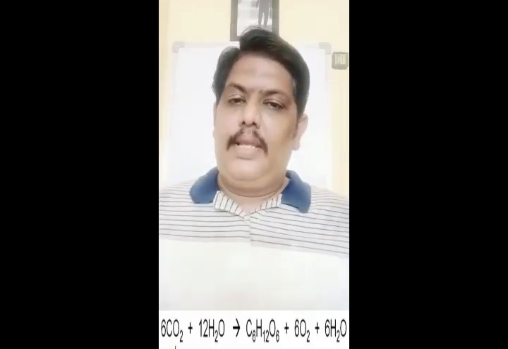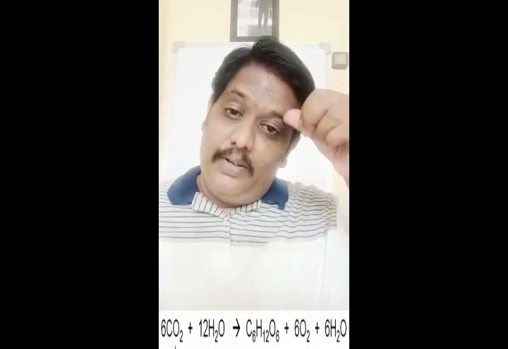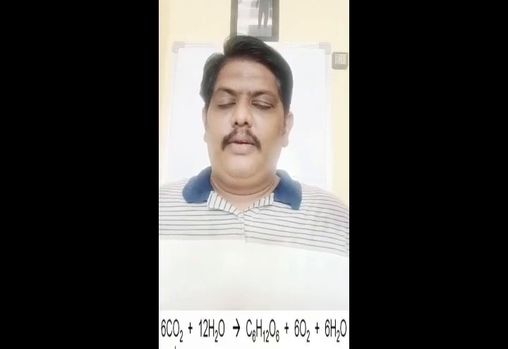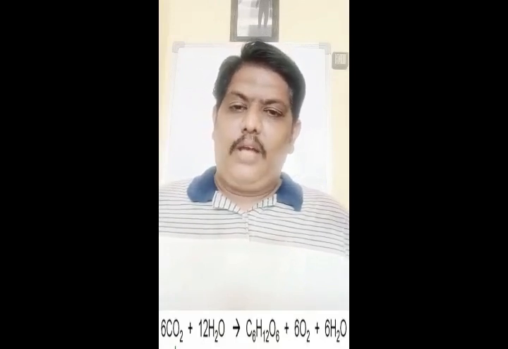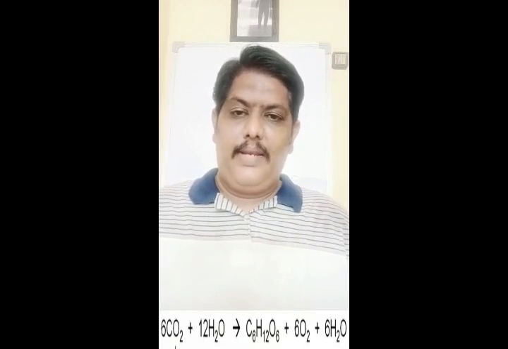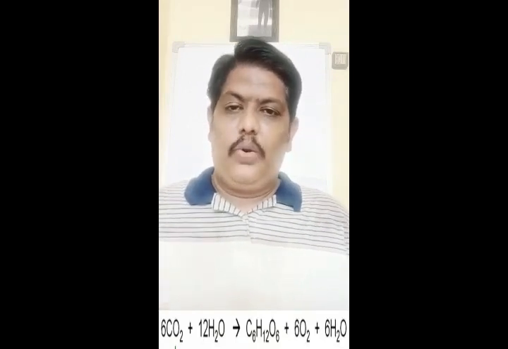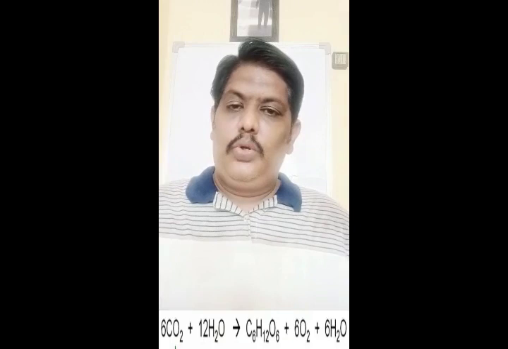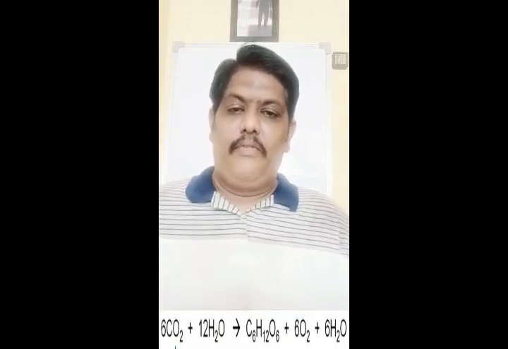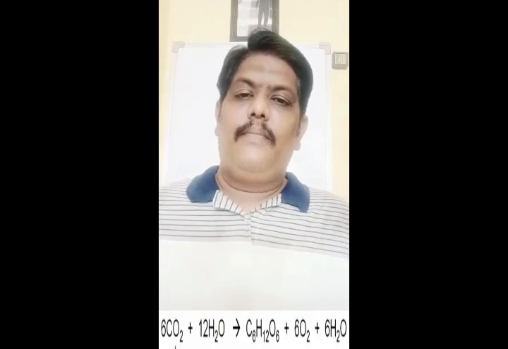Now this equation is going to be the base of our photosynthesis process. Here we see that carbon dioxide and water, when they react in the plant with the help of sunlight and chlorophyll, synthesize the food material for us, also giving out water and oxygen.